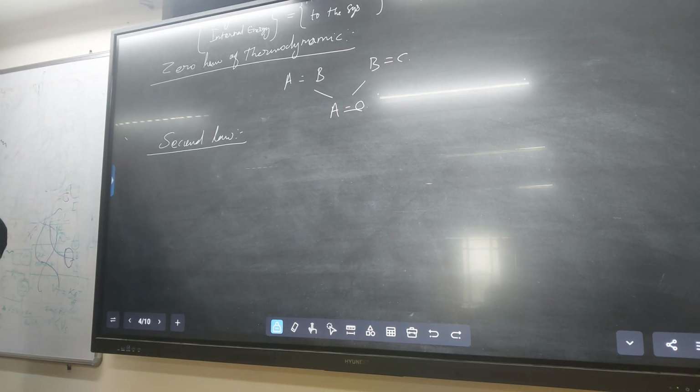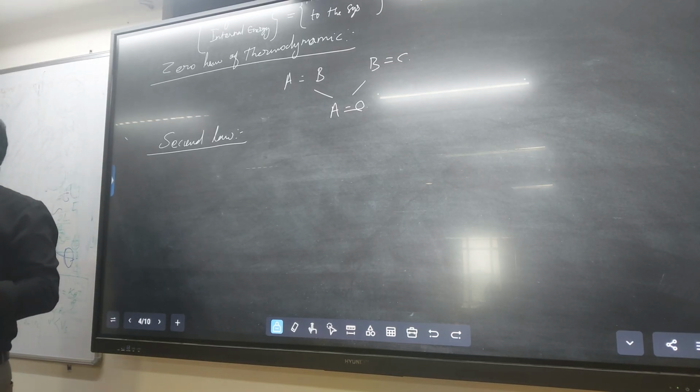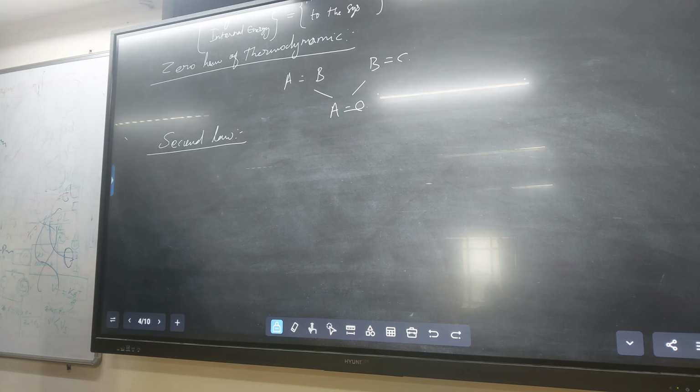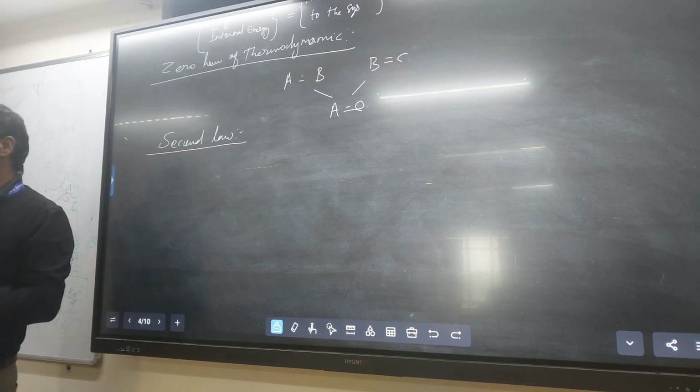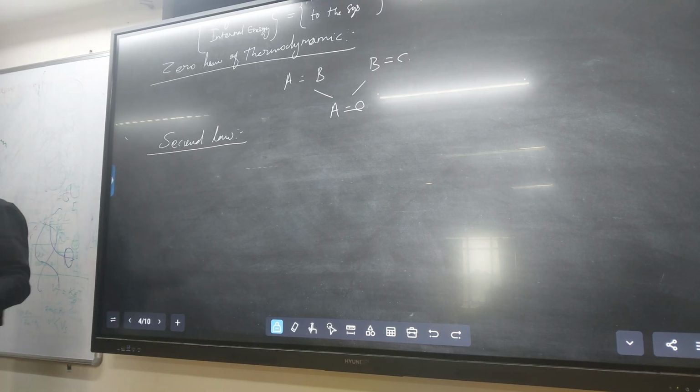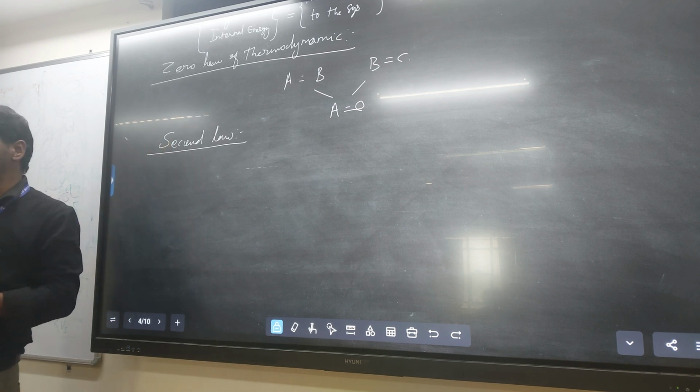So what is the need for the second law of thermodynamics? Why do we go for the second law? Or what does the second law fulfil that is not explained by the first law of thermodynamics? We have to know that, then only do we know the use of the second law of thermodynamics.